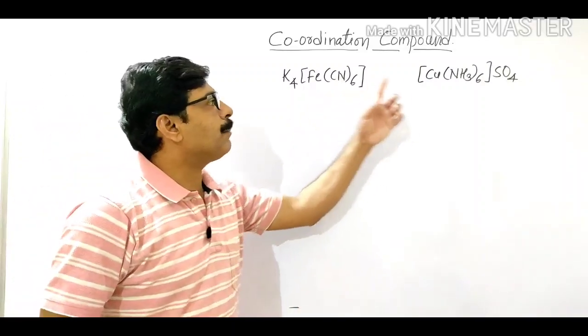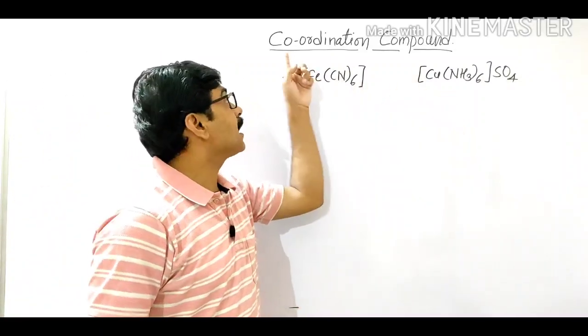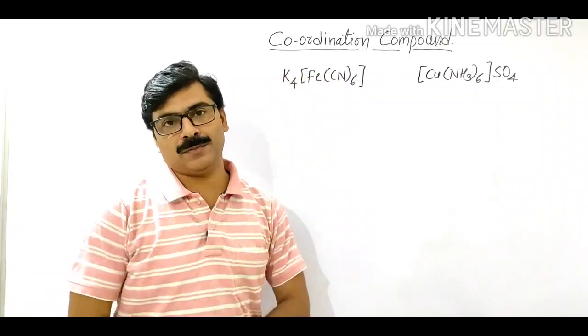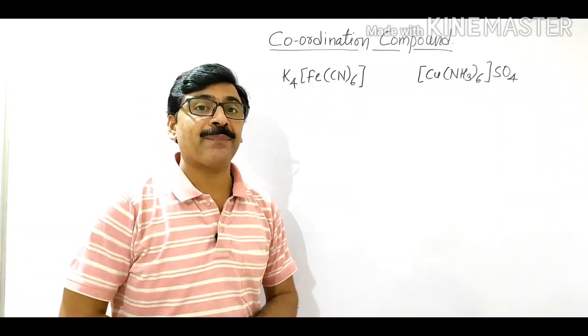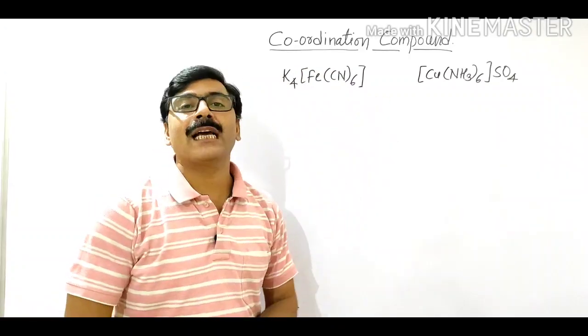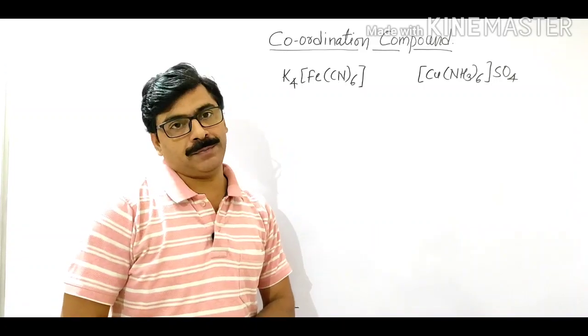Now these two compounds are called coordination compounds. But why are these called coordination compounds?